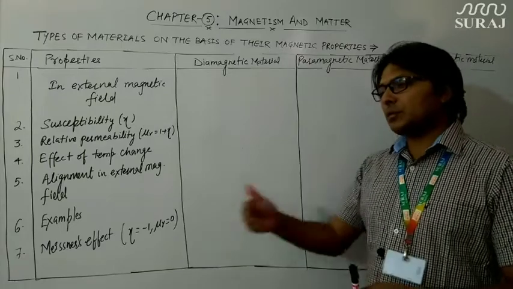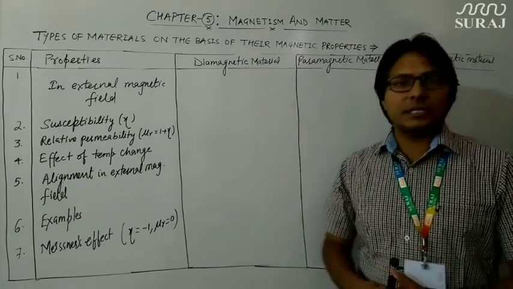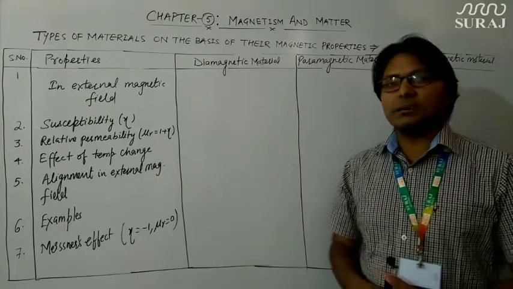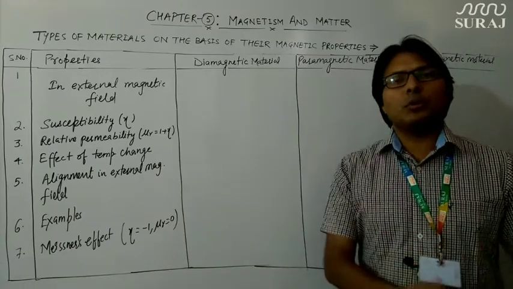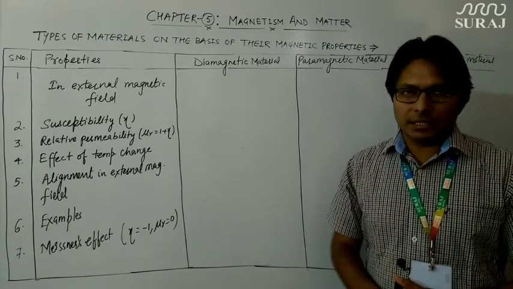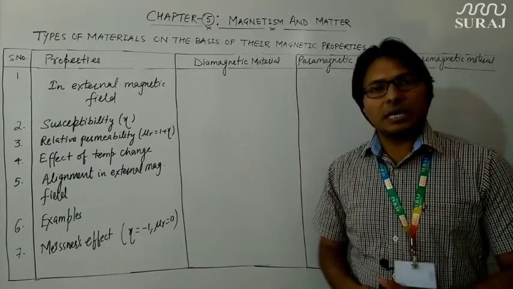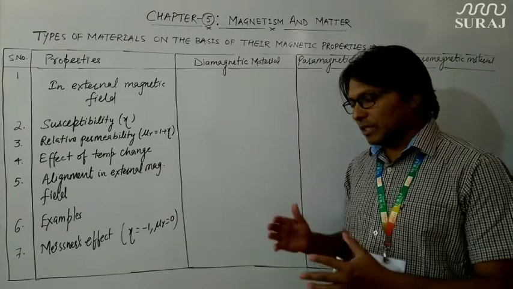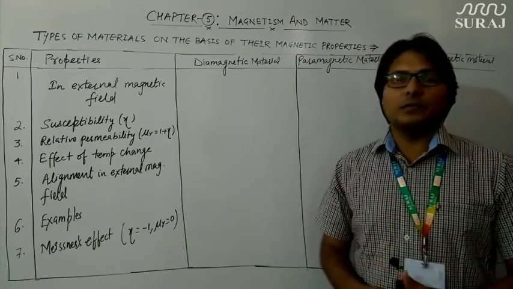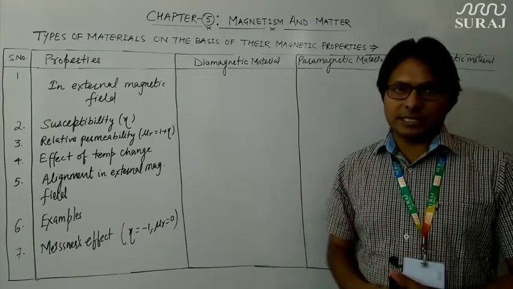This means the direction of the dipole moment developed in such materials when kept in an external magnetic field is just opposite to the direction of the external magnetic field. So these diamagnetic materials are feebly repelled by the external magnetic field. What does this word feebly mean? Feebly means weakly repelled.